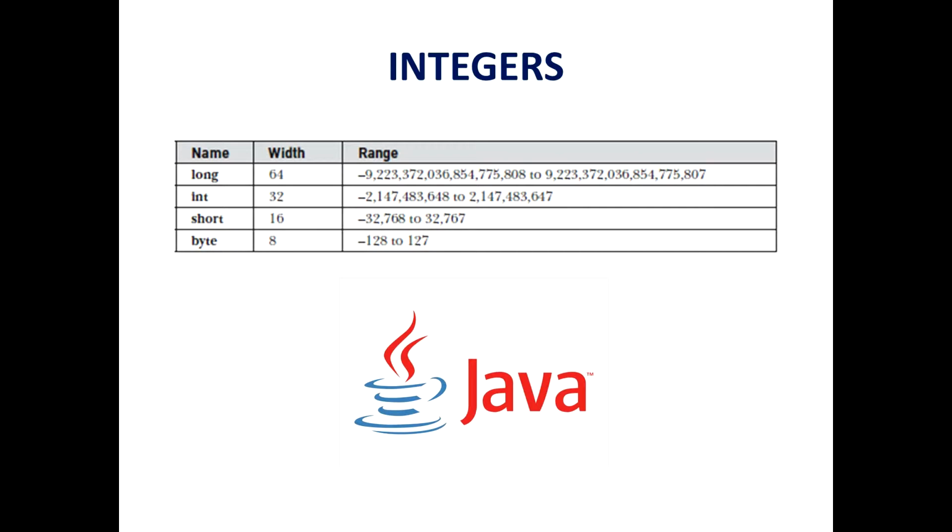The width of an integer type should not be thought of as the amount of storage it consumes, but rather as the behavior it defines for variables and expressions of that type. The Java runtime environment is free to use whatever size it wants as long as the types behave as you declared them, and the widths and ranges of these integer types vary widely as you can see in this table.